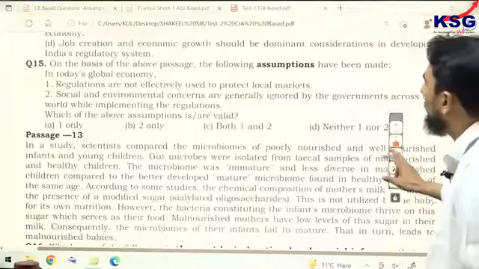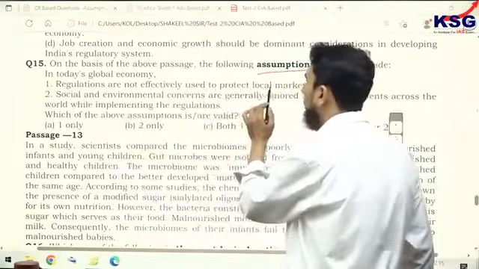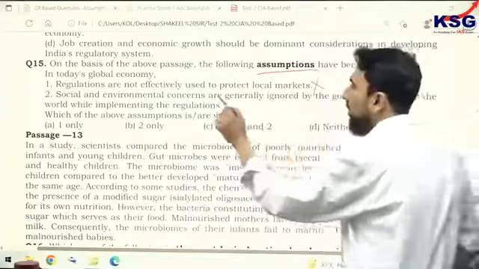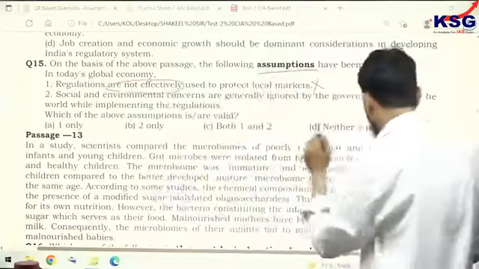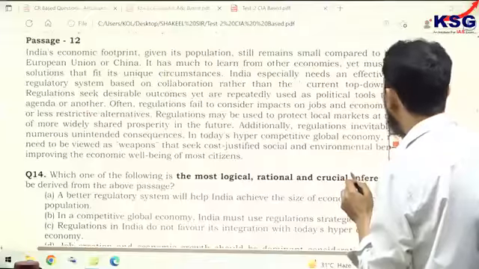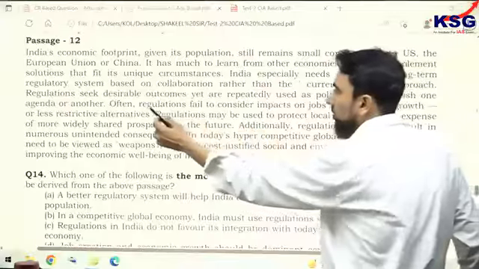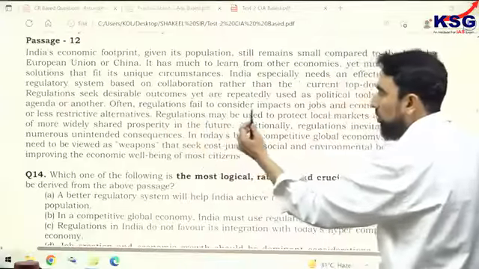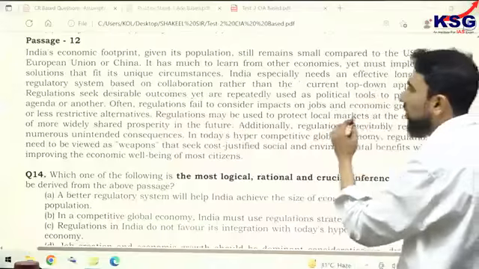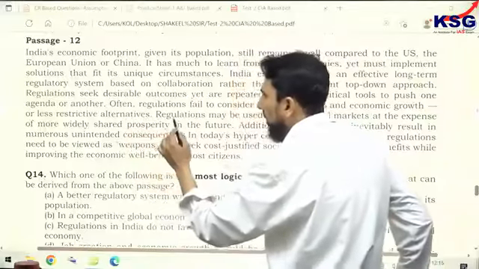Question number 15, assumption. It says regulations are not effectively used to protect local markets. It is incorrect. In the passage, the author talks about regulations, but in another sense, from another perspective. While talking about regulation, he says often regulations fail to consider impacts on jobs and economic growth, or a lesser restrictive alternative.